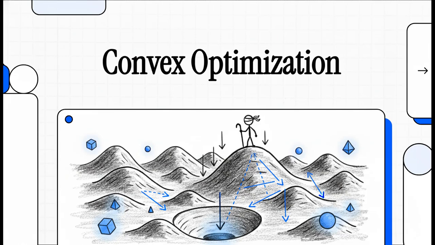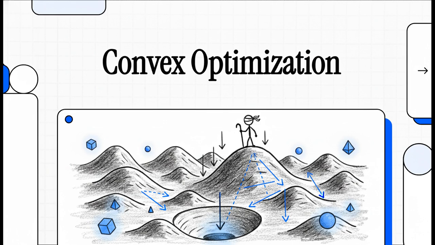Picture this. You're blindfolded, standing in an infinite, pitch-black, incredibly hilly landscape. Your sole objective? Find the absolute lowest point in this entire world. If you just take a step downhill, you might find a valley, sure, but how do you know it's the lowest valley and not just a small crater on the side of a massive mountain?